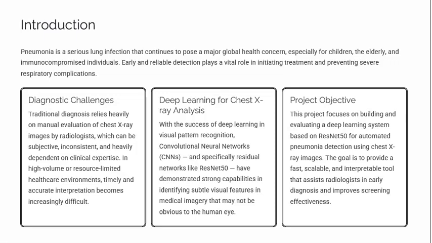Coming to the project objective, our goal is to develop an automated pneumonia detection system powered by ResNet50.